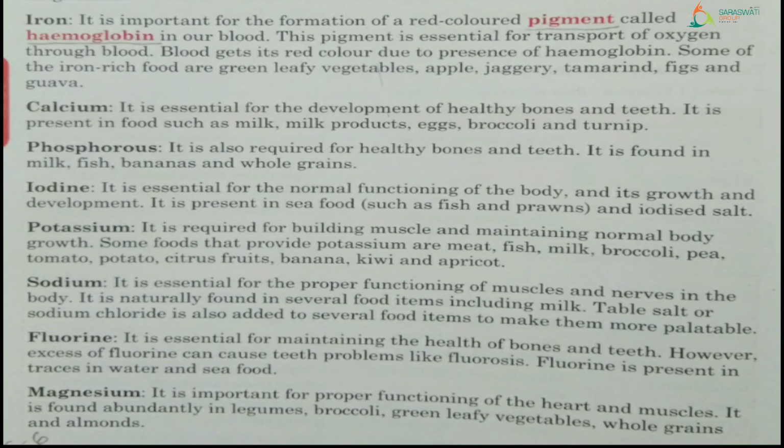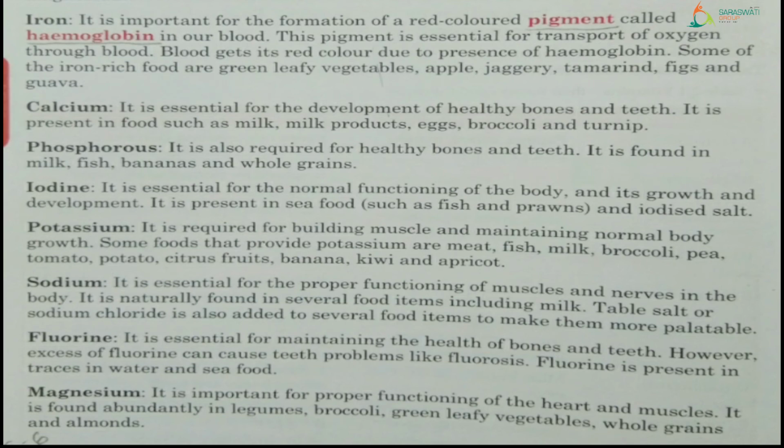Next one, potassium. It is required for building muscles and maintaining normal body growth. Some foods that provide potassium are... we require it to build up the muscle, for muscles to grow and for proper growth, potassium is required.